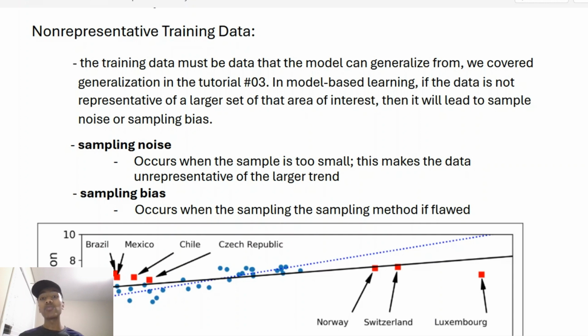Sampling bias, on the other hand, occurs when the sampling method itself is flawed. Let's say, for example, you're conducting a poll, and the way you're conducting the poll is targeting particular individuals who are more likely to lean in a particular direction. In that case, even if your sample size is big, there might be a sampling bias because the way that you're conducting that poll might be invalid, and it might be resulting in a shift towards a particular group. In that case, your sampling method is flawed. In the other case, where your sample is too small, that's sampling noise, and that results in it being unrepresentative of a larger trend within the data.